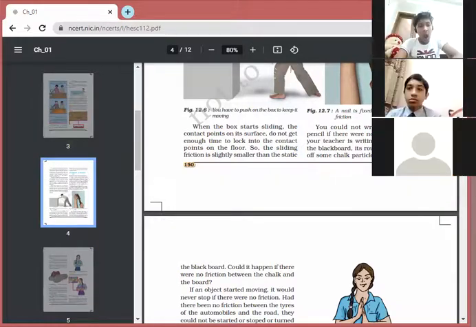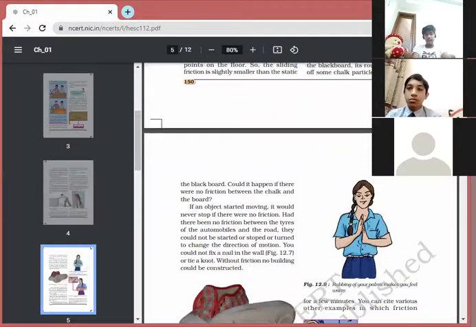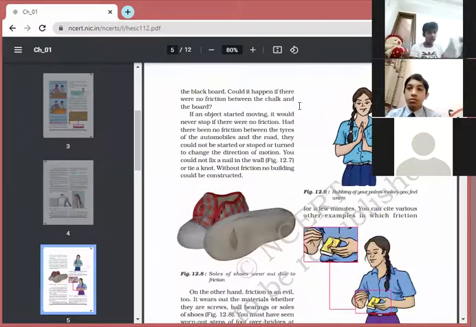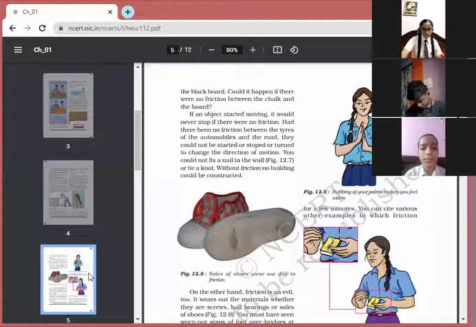When your teacher is writing with chalk on the blackboard, its rough surface rubs off the chalk particles, which stick to the blackboard. Okay. So this can't be possible if there is no friction. Next, Geet, continue with the next paragraph.